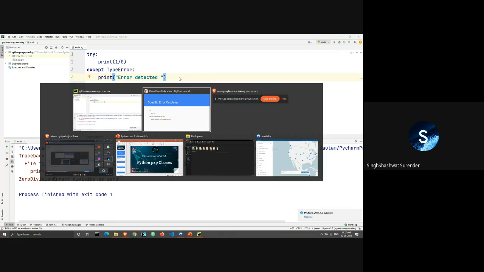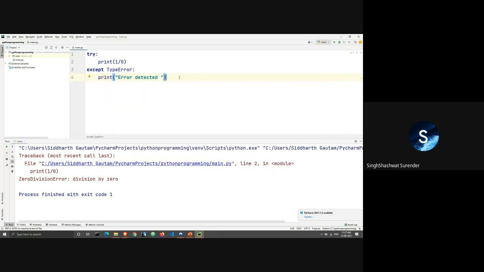Siddharth, if I wrote syntax error instead of type error, what will it execute for syntax error only? Let's take a look. I don't think it will execute for syntax error because, as we already saw, when we have a syntax error, Python is unable to detect the except block. Like we have an extra bracket here. Python is unable to detect where the except block is starting and where it is ending. So I don't think it will work, and we can just run this.